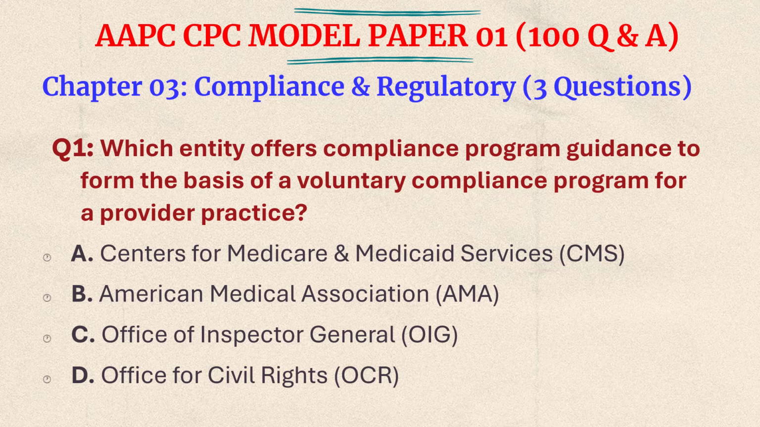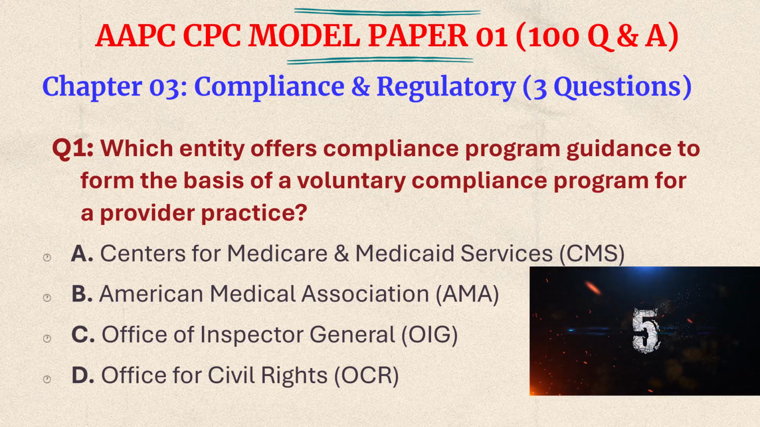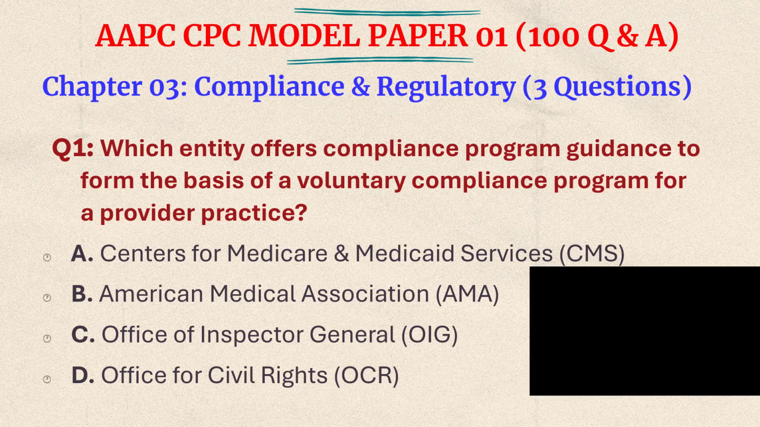3 questions. Question number 1. Which entity offers compliance program guidance to form the basis of a voluntary compliance program for a provider practice? A. Centers for Medicare and Medicaid Services, that is CMS. B. American Medical Association, that is AMA. C. Office of Inspector General, OIG. D. Office for Civil Rights, OCR. So please pause the video for a few seconds and think the answer. 5, 4, 3, 2, 1.